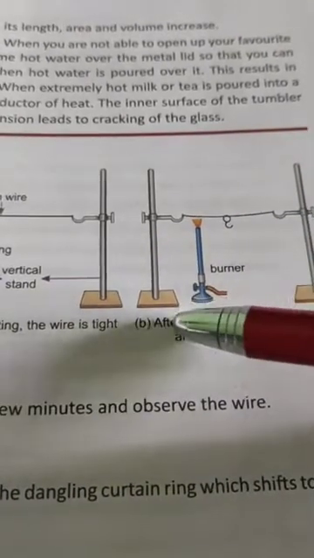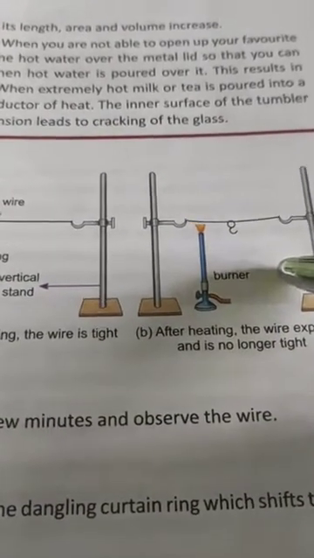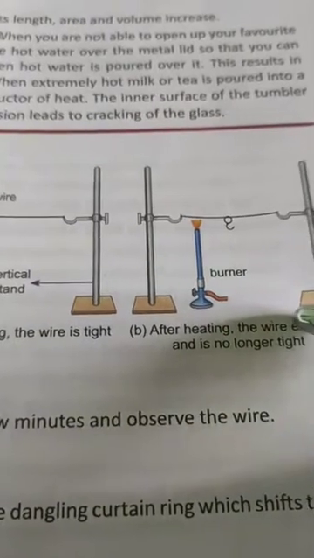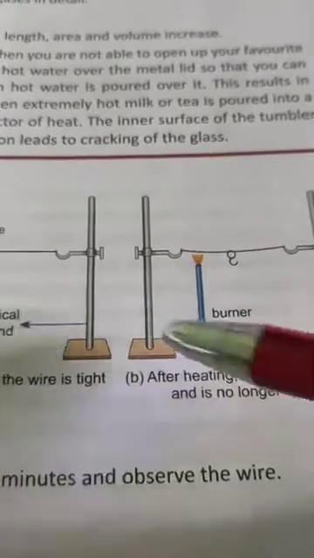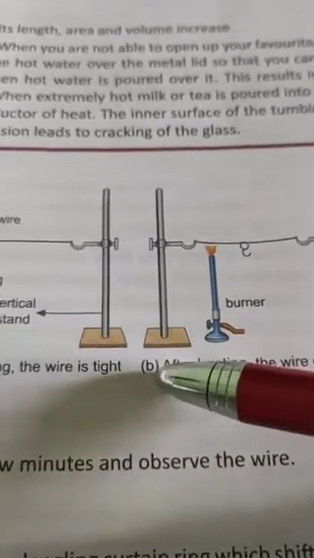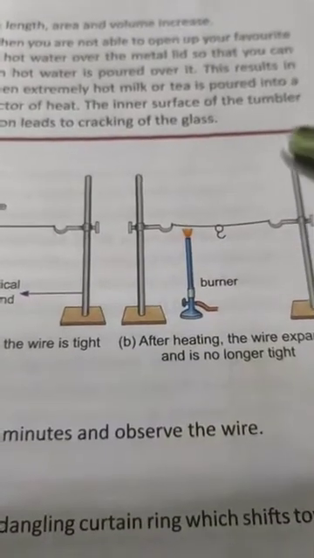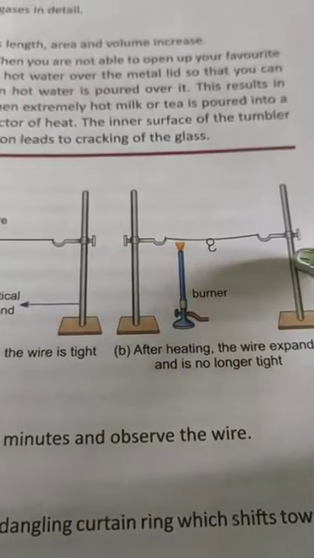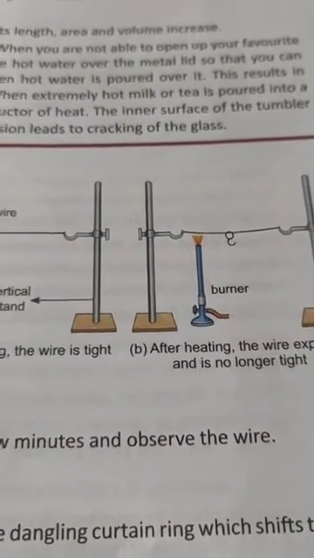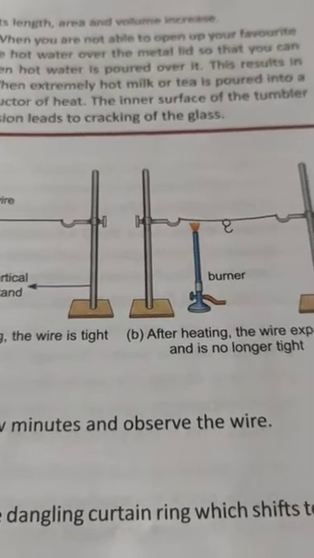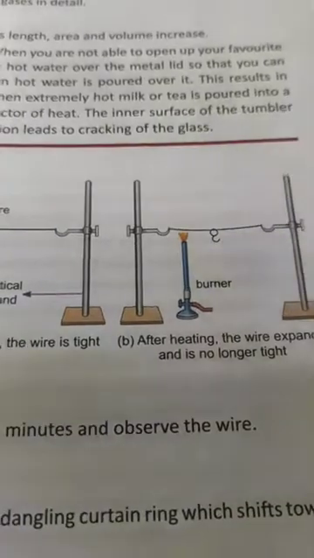When a material is heated, it expands, right? That is, there is an increase in the length, area and volume of the material. This change in the size of the body due to heat is called thermal expansion. Due to heat it will expand, and due to cold it will contract. Due to heat it expands in size, in dimension, that is thermal expansion.